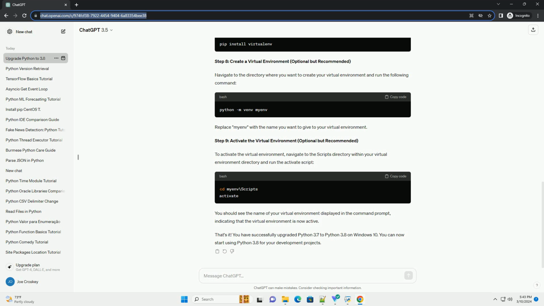That's it. You have successfully upgraded Python 3.7 to Python 3.8 on Windows 10. You can now start using Python 3.8 for your development projects.